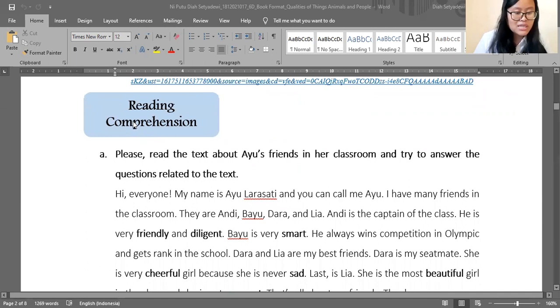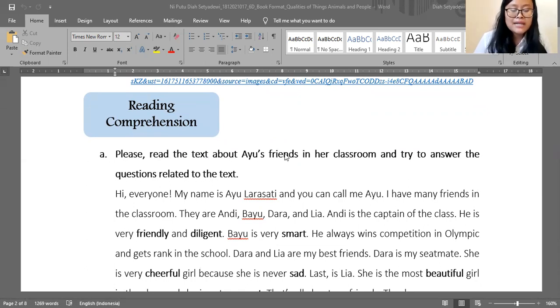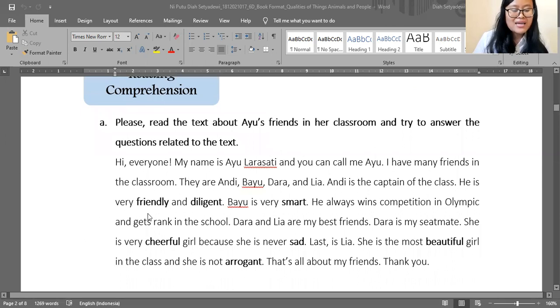Here is the instruction: please read the text about your friends in her classroom and try to answer the questions related to the text. I use a text about qualities of people. So the exercises and also the instruction in the book format should relate with the material or the topic.